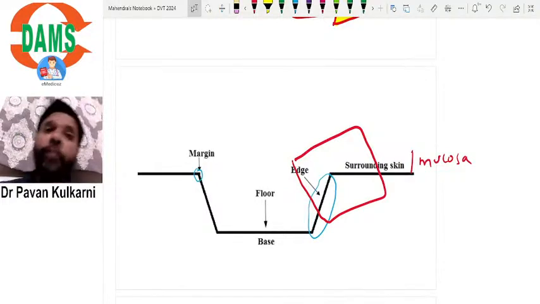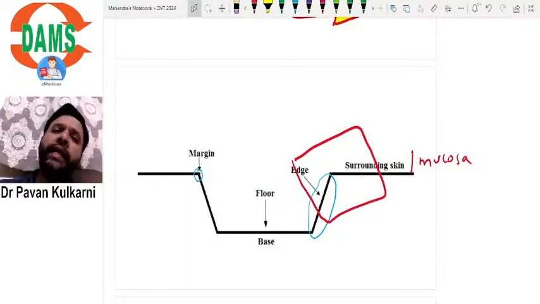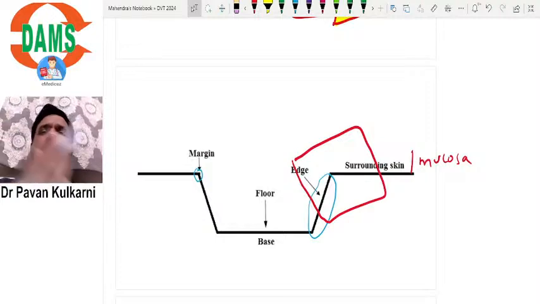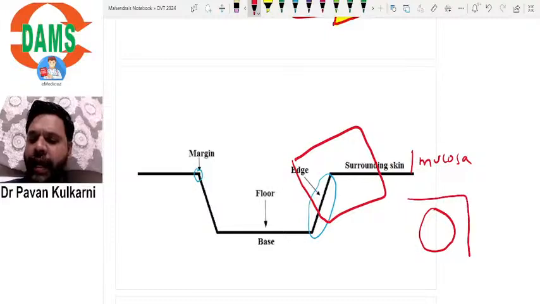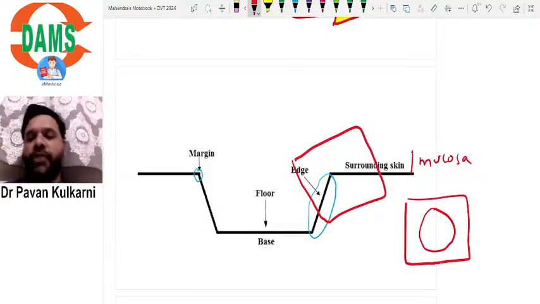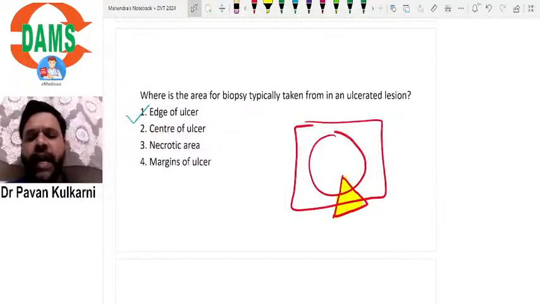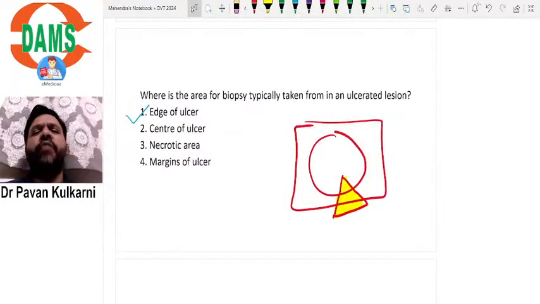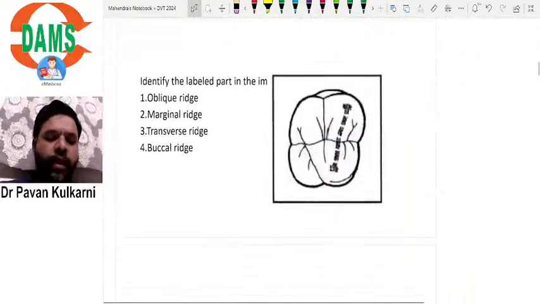If it is a vesiculobullous lesion, then definitely it will be a perilesional biopsy, where you take the biopsy from the entire area. Suppose this is the ulcer, the entire area you do the biopsy. That is called a perilesional biopsy. That is different. That is for vesiculobullous lesion. So for this question that has appeared, it is the edge of the ulcer. It is a very straightforward, single line MCQ. Very easy question which has been discussed.